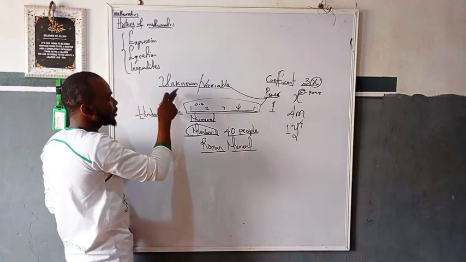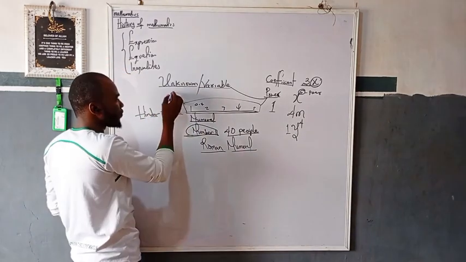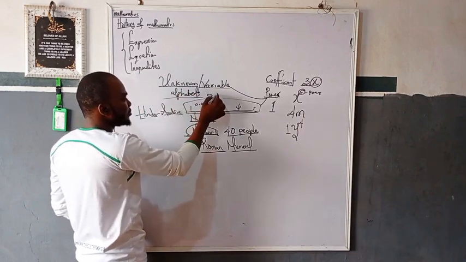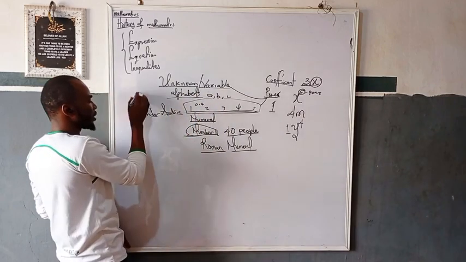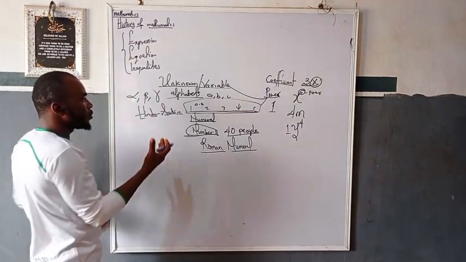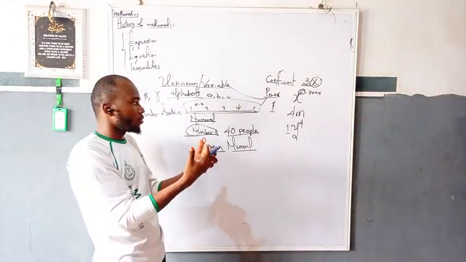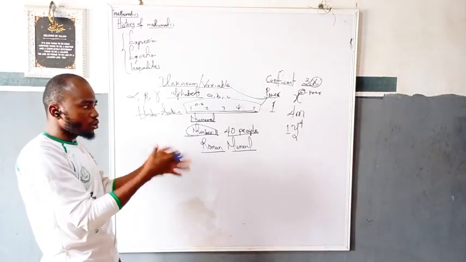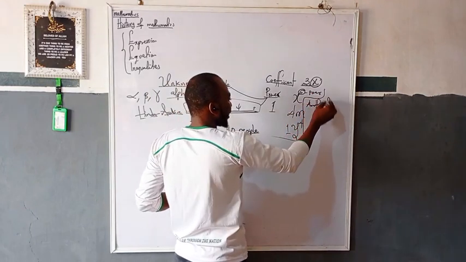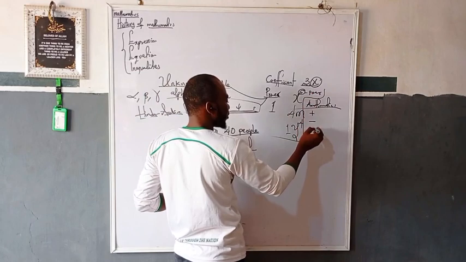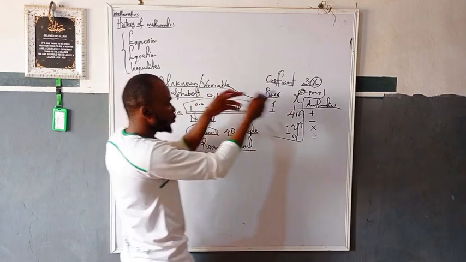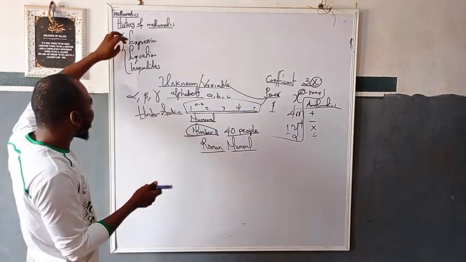For an unknown, a variable, we majorly make use of alphabets. We can use our alphabets A, B, C, or the Greek alphabet, like alpha, beta, gamma. Now, when we combine both numerals and these variables with some signs, one of those signs is what we call the arithmetic signs, which are the plus, the minus, the multiplication and the division, it can give us one of these three.